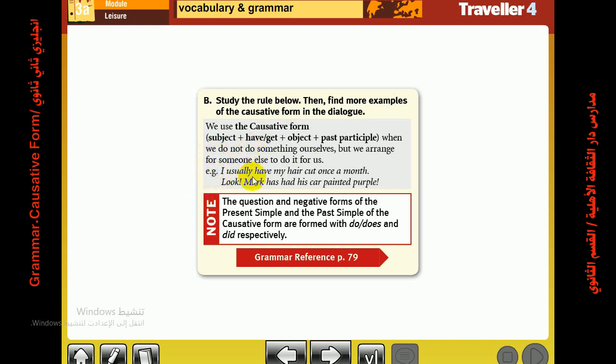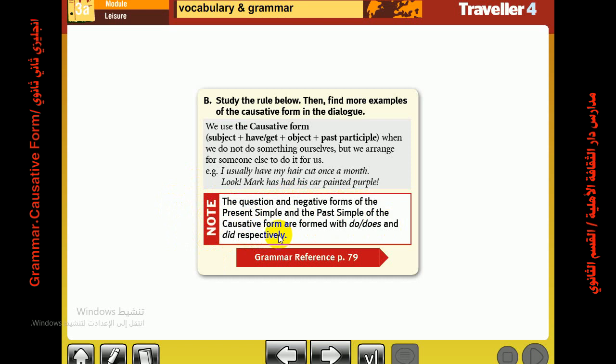For example, I usually have my hair cut once a month. So I am not the doer of the action of cutting my hair, but the action is done by someone else, maybe the barber. Look, Mark has had his hair painted purple. So someone else is painting his hair into the color purple. Okay, now note. The question and the negative forms of the present simple and the past simple of the causative form are formed with do, does, and did, respectively.